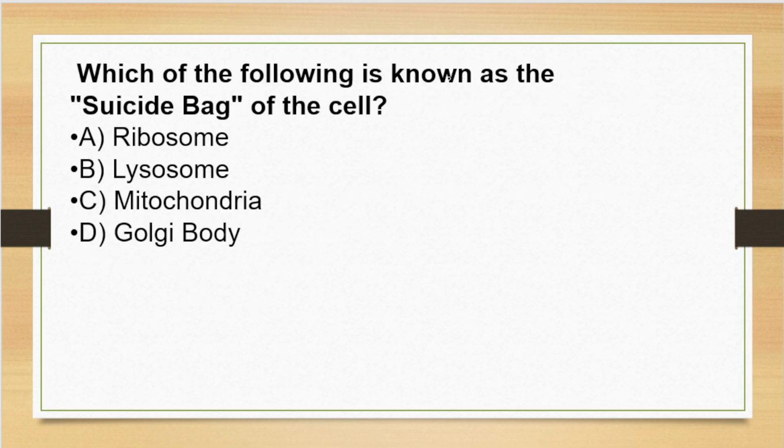Next question: which of the following is known as suicide bag of the cell? The options here are ribosome, lysosome, mitochondria, or Golgi body. The correct answer will be option B, lysosome. Lysosome is called the suicide bag of the cell. Now coming to the ribosome. What is ribosome? Ribosome is called protein factory. Protein factory, right?